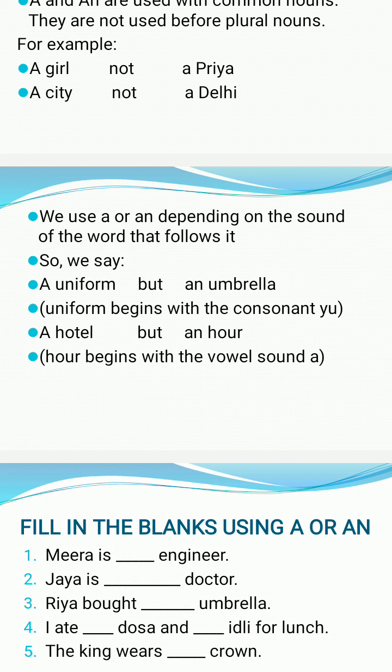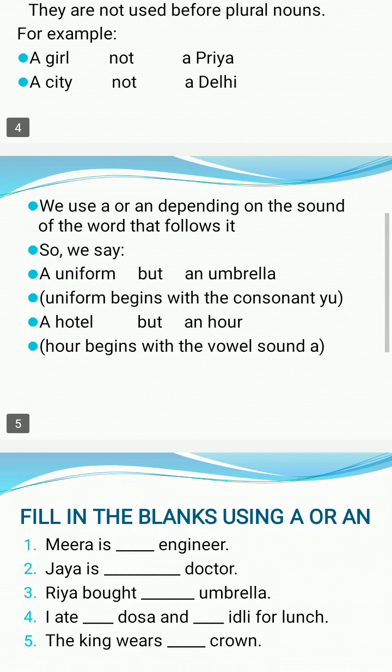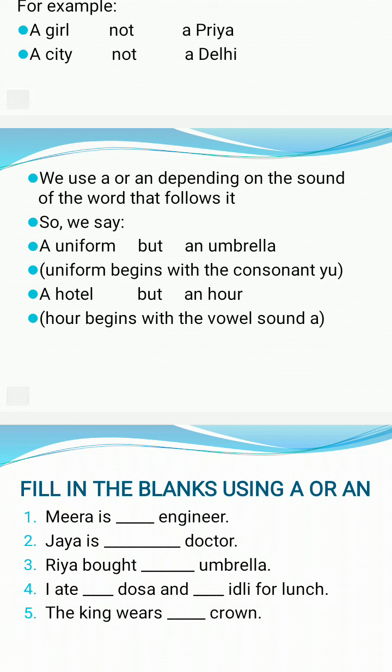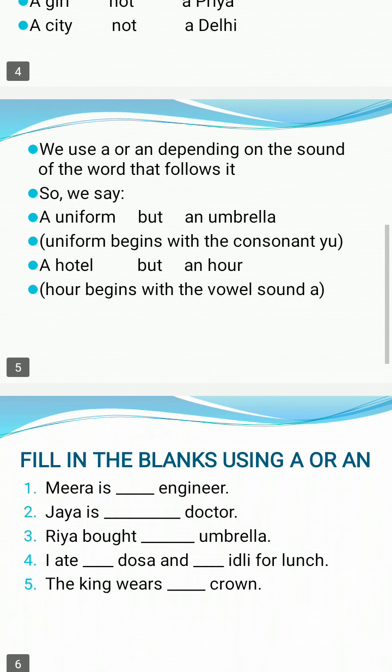Although uniform starts with the letter U, when we pronounce it, we say "yoo-niform". Umbrella. A, E, I, O, U, right? A uniform. As it is written, uniform begins with the consonant sound Y, yoo, right? A hotel, but an hour. Hotel and hour both start with H. Both are consonants, but with one we have written a and with the other we have written an.